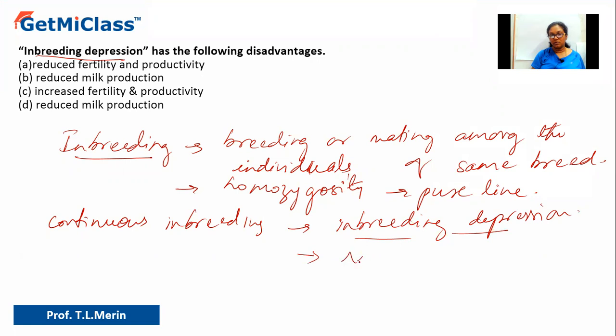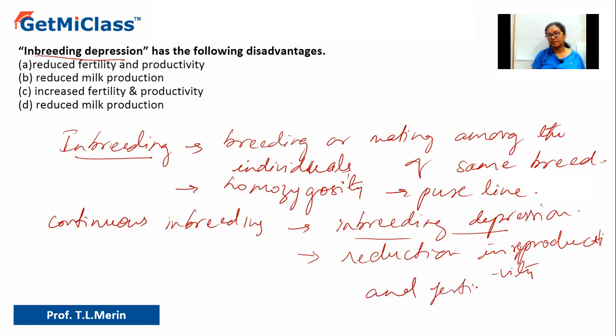So because of this inbreeding depression, what will happen? The loss of the desired characteristic will occur. So there will be a reduction in reproductivity and fertility. That means they may not reproduce again further. It may become sterile because of the inbreeding depression. So that is the problem with continuous inbreeding. That is what is called inbreeding depression.